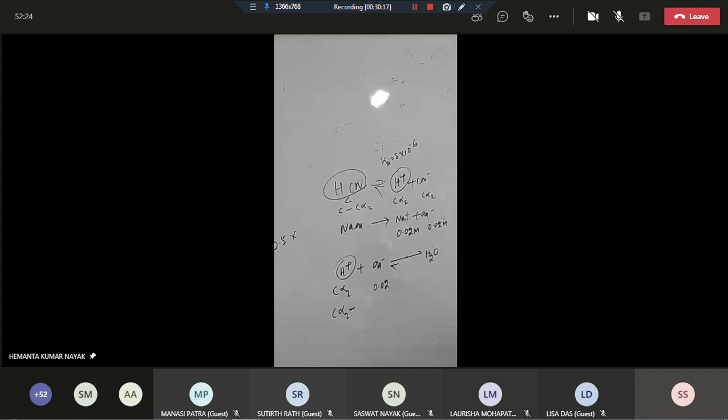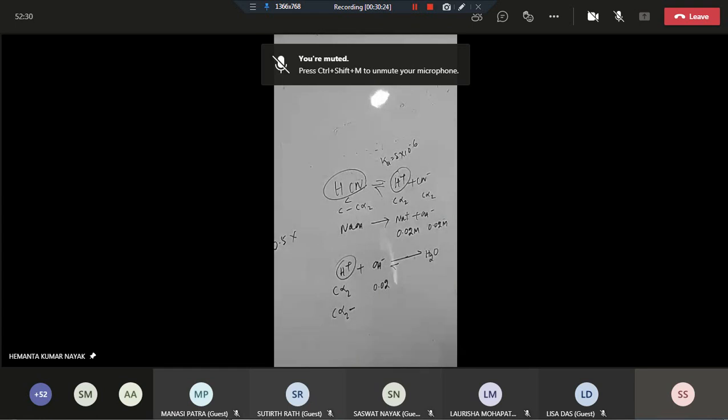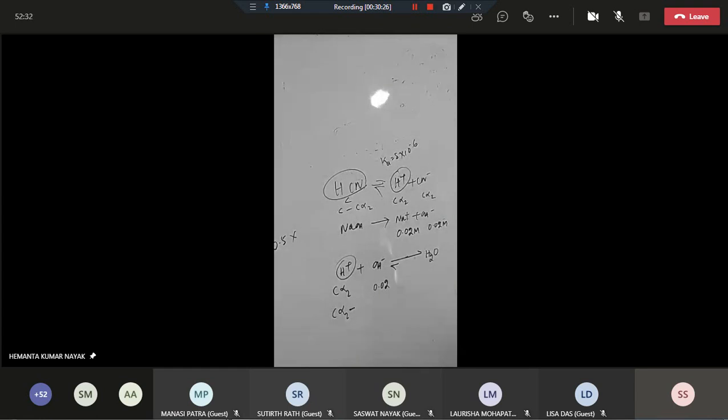But we know that if the hydrogen cyanide is almost completely dissociated, what can be the maximum value of alpha? One. And in this case, we know that the degree of dissociation is increased.